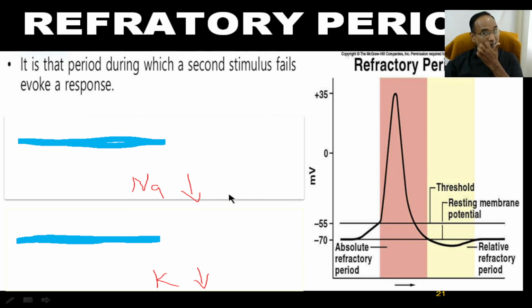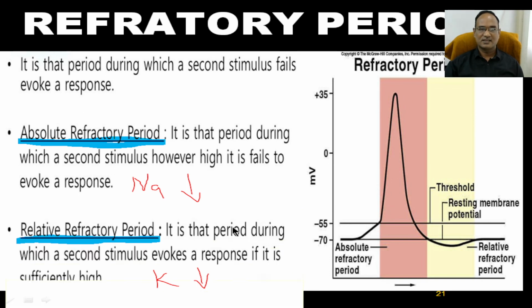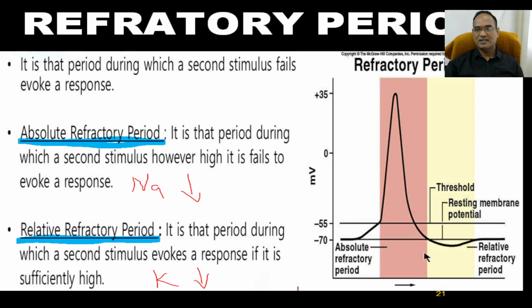In the absolute refractory period, sodium is very low in this condition, so there is no chance of one more depolarization. The second condition is after depolarization, when the potassium level is very low, so there is very little chance of increasing depolarization again. So in the refractory period there are two types, absolute and relative. In this condition, there is no chance of another action potential from the resting condition.